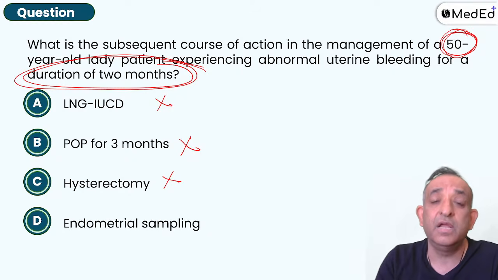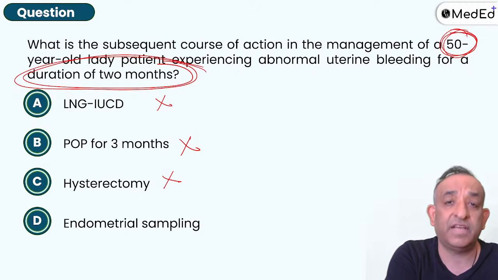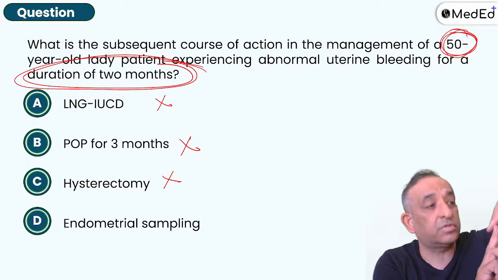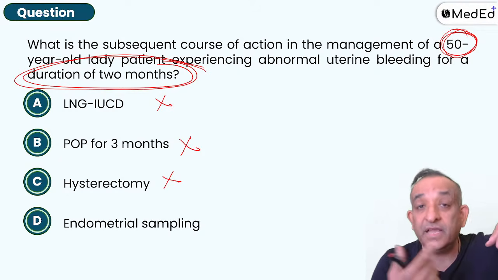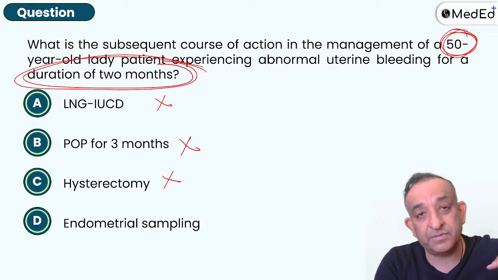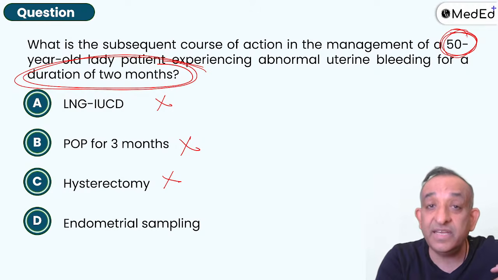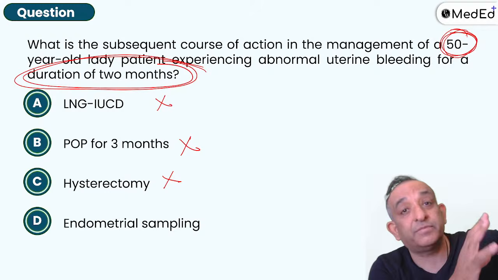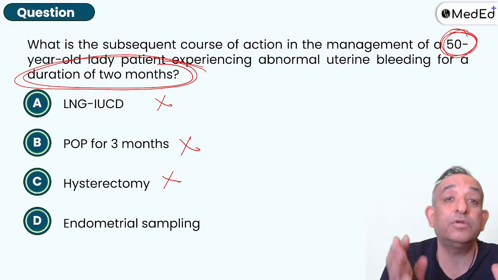I'll examine the lady. If she's got a vulval, vaginal, or a cervical lesion, no, everything is fine. Then I'll look for an endometrial reason. So I'll go into the uterus and I'll scrape the endometrium. I can scrape it in the OPD, PPL biopsy. I can scrape it in the OT, DNC. I can do a hysteroscopy, get in the uterus and be very sure what I'm seeing and take a biopsy. So I have to do an endometrial sampling.